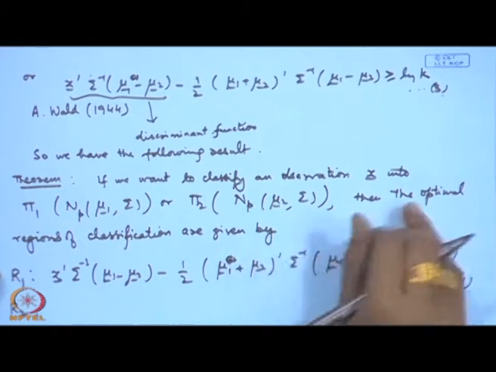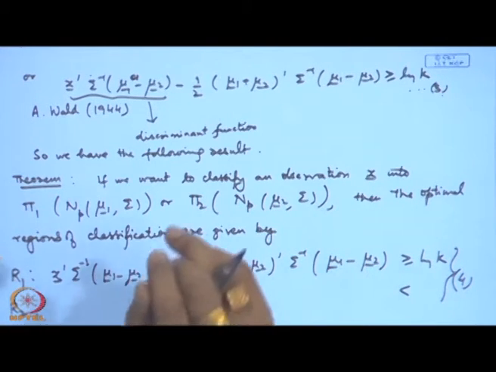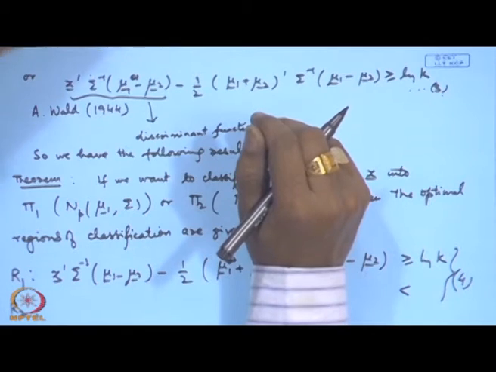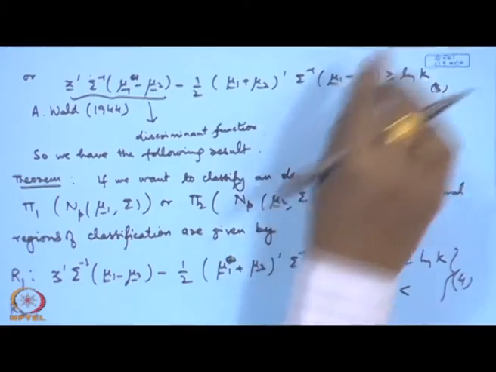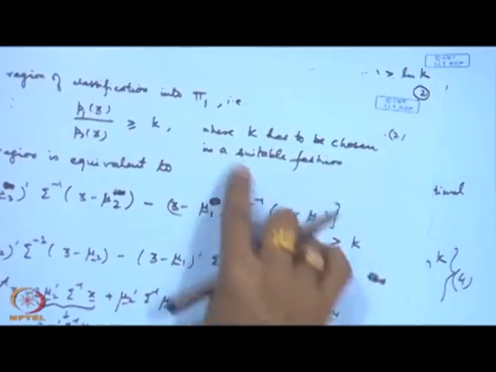Why am I saying these are the optimal regions of classification? Because in the previous lecture I proved that the minimal complete class is exactly the class of Bayes rules. That means, for looking at good rules we do not need to look beyond the Bayes rules, and the Bayes rules are of the form p1(x) by p2(x) greater than or equal to k, where k will be suitably chosen. It is basically a ratio of q2 by q1, but it will depend upon what values of q1 and q2 we are choosing. That is why I have written where k has to be suitably chosen.